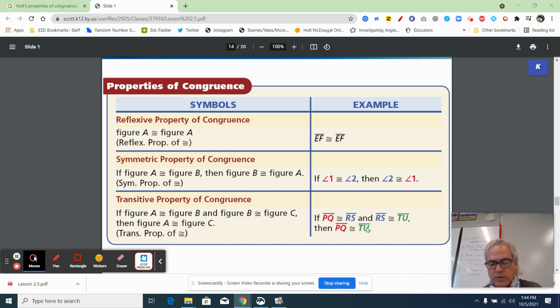Or replace it with just as good as. 49ers are just as good as the Seahawks. Seahawks are just as good as the Rams. Therefore, the 49ers have to be just as good as the Rams. So you can compare it to, kind of like two teams being equal or three teams being equal. Transitive property is a tough one. We're going to continue to work at it. I hope this helps a little bit.